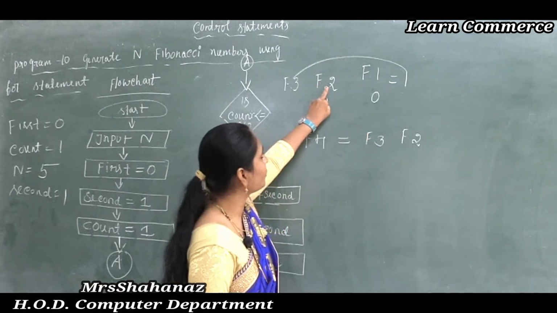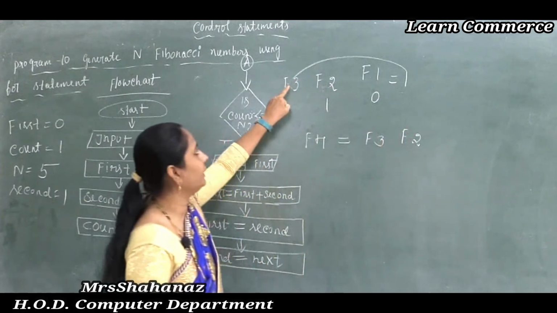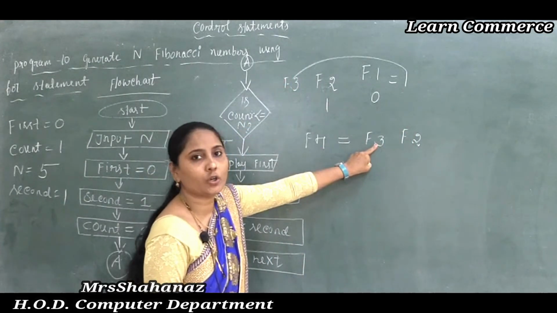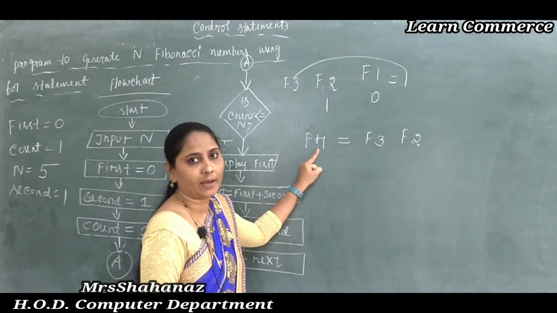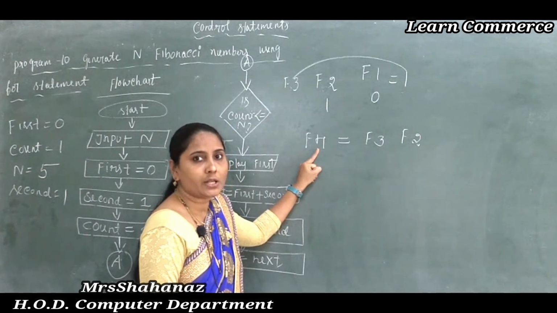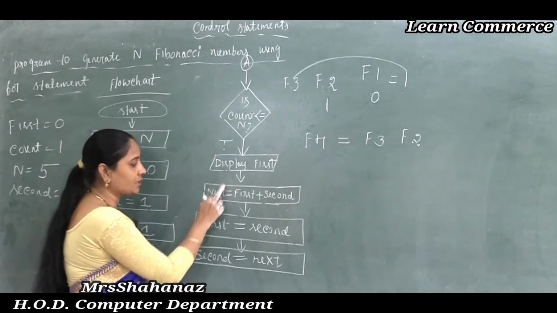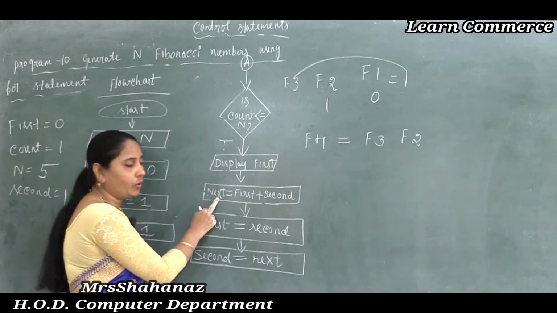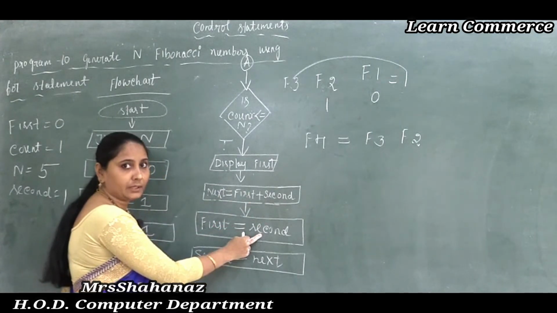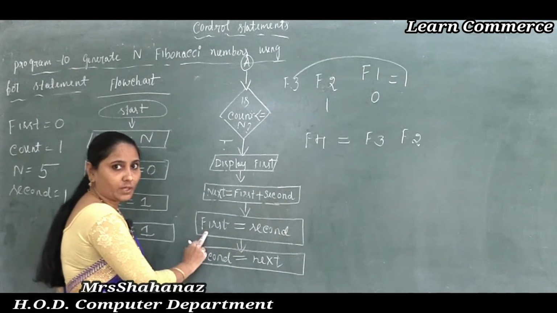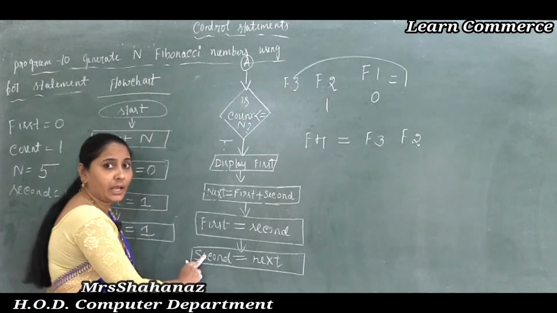So the second number is equal to first here, and whatever we are thinking, the next number is equal to second. So it is possible to get the fourth position value here. So clear? I completed here: display the first, then how to get the next value, first plus second, and the second number is equal to first, and the next number is equal to the second.